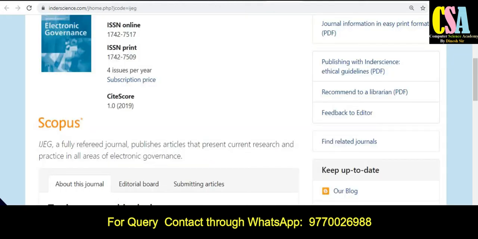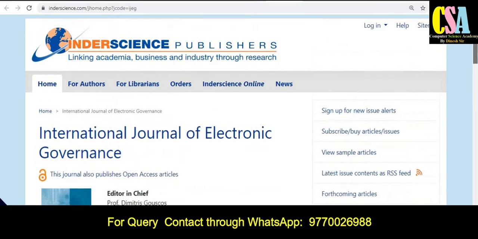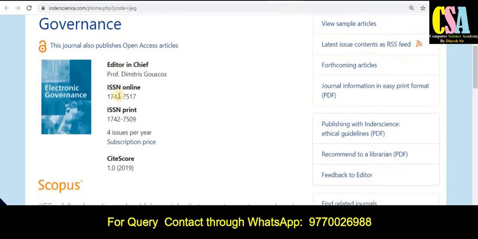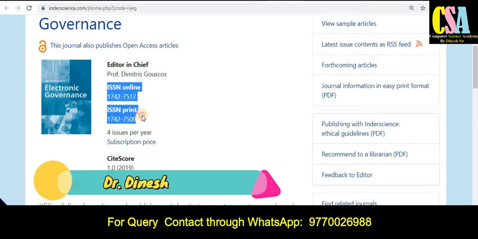The next category of the journal is the Inderscience Publisher. The journal title is International Journal of Electronic Governance. This journal is published in the open access category also and is published in both categories. The first one is the print version and the second is the online version, and the publication frequency is very important.